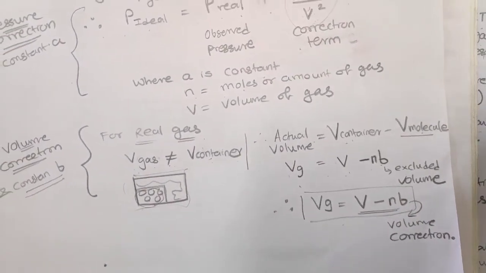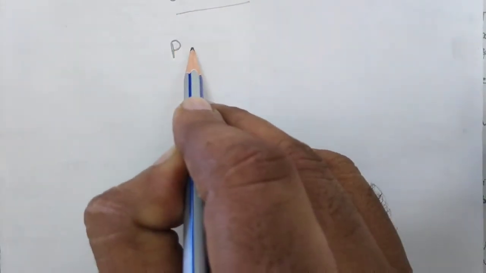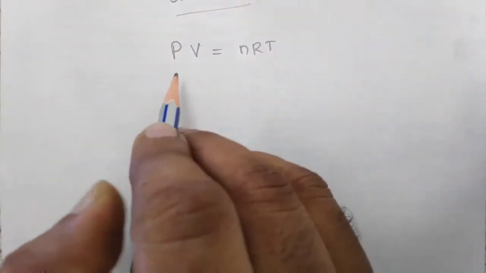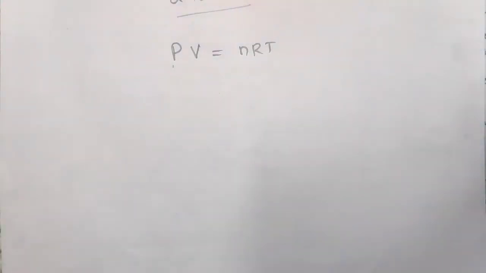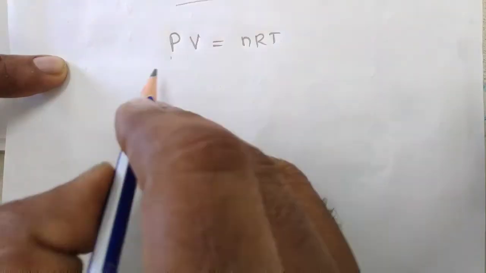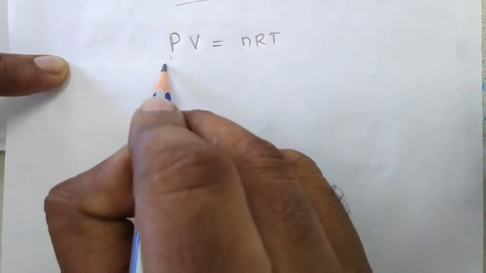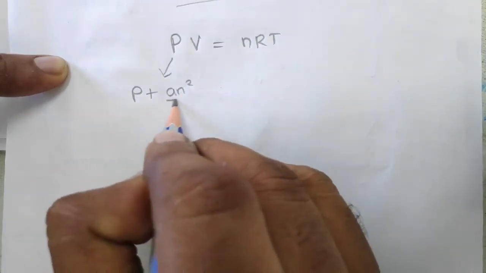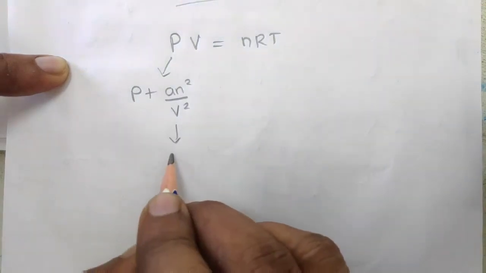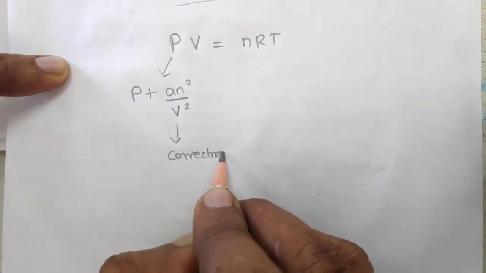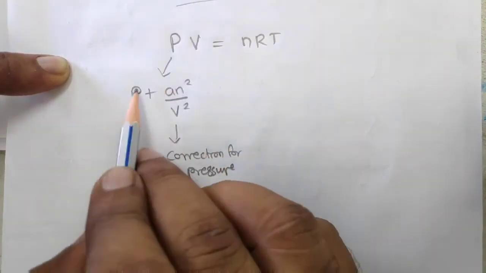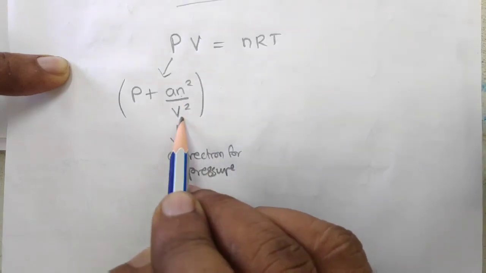Now if we see the ideal gas equation, what is it? PV is equal to nRT, what we have discussed till now, right? So for P we have seen a correction term. What was the correction term? P plus an squared by V squared. So this is the correction for pressure, right? So instead of the pressure for an ideal gas, I will now be using this correction term.